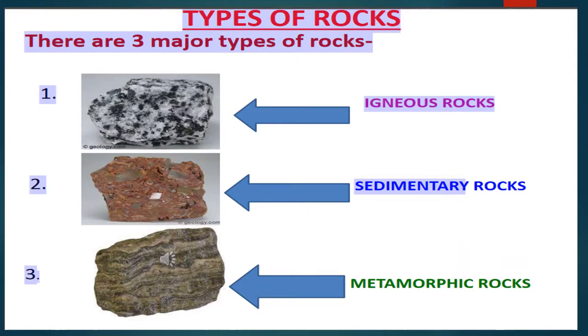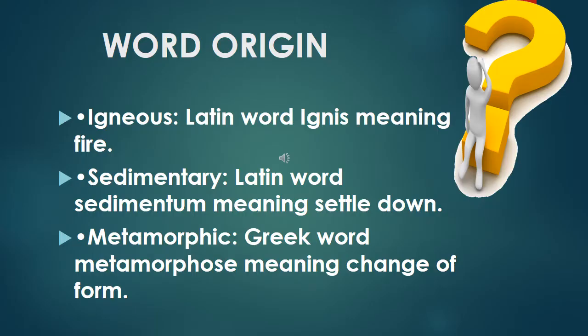There are three major types of rocks. They are igneous rocks, sedimentary rocks and metamorphic rocks. To understand the classification of rocks, first let us understand the word origins of these different types of rocks.